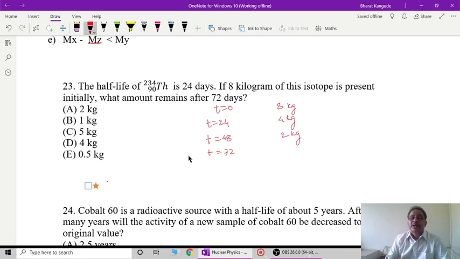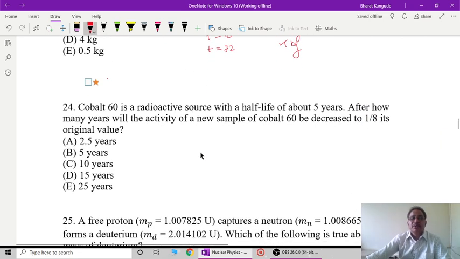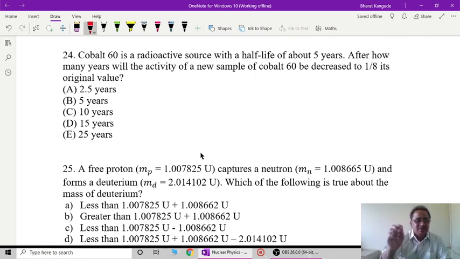So this sample remains 1 kg, and we are asked how much amount remains after 72 days, and that is 1 kg, and therefore B is the correct option that can be chosen here. Okay. These are typical questions for practice. We do not need any difficult calculations, not to use logarithm, not to use any other type of concept there.